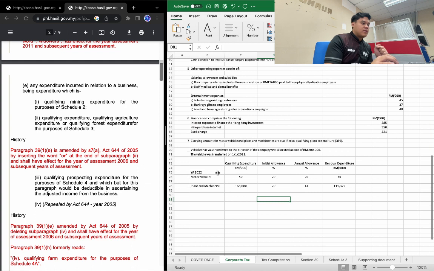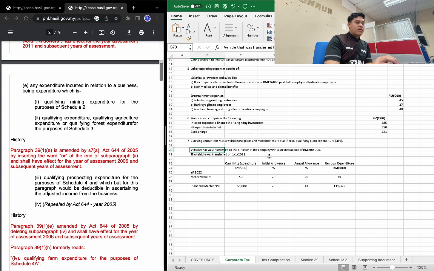The first one is motor vehicle. The motor vehicle was transferred to the director of the company, at a cost of 200,000, on 1st of January 2022. The amount was not all for 200,000, it was just part of it.